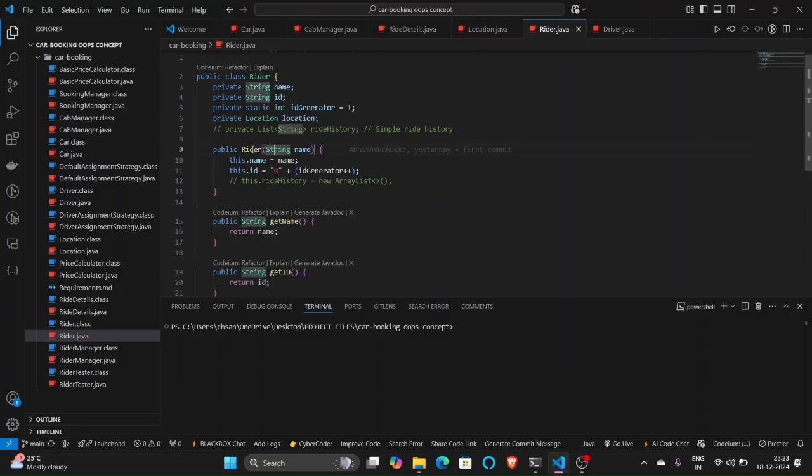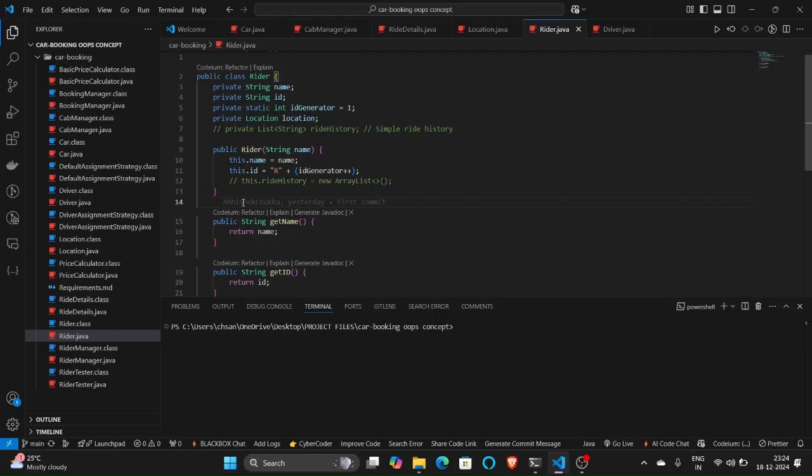So public Rider accepts the string name, which is the name of the rider being registered, and it is assigned to the current object. And this.id equals "r" plus idGenerator++. So whenever a new rider registers on this platform, there is a particular ID which is unique to each and every rider, so that he could be